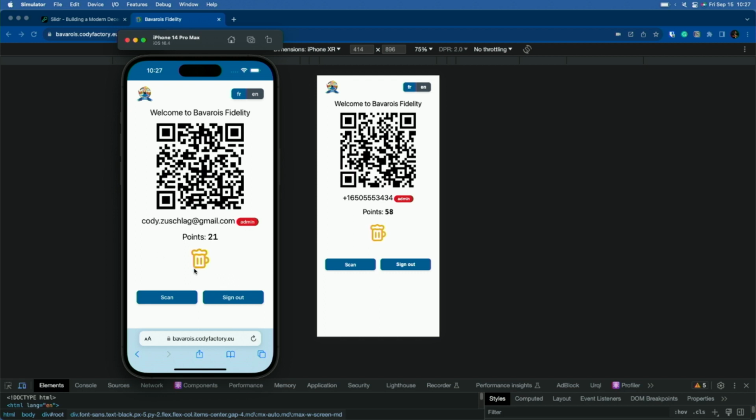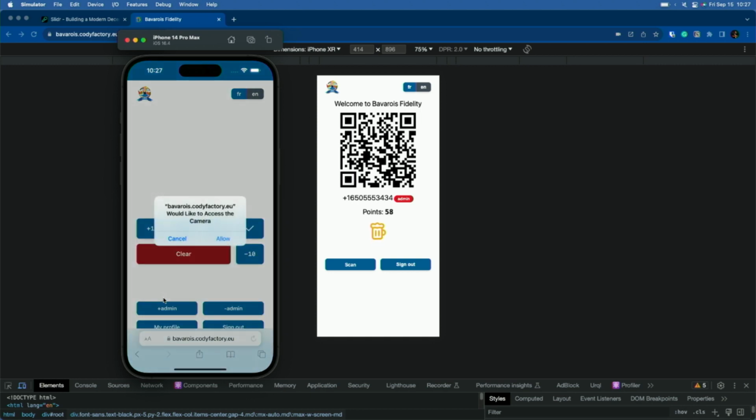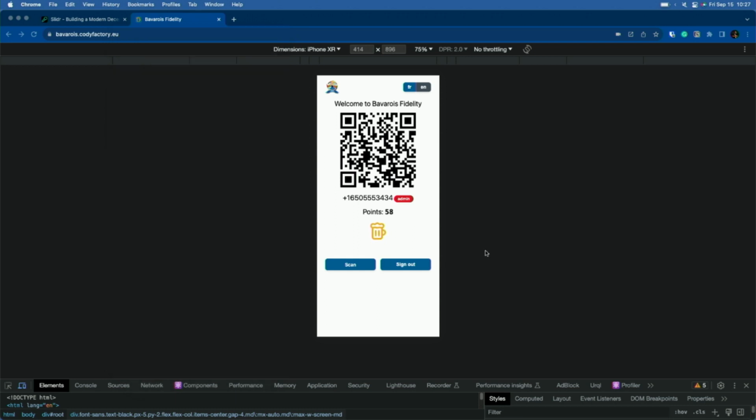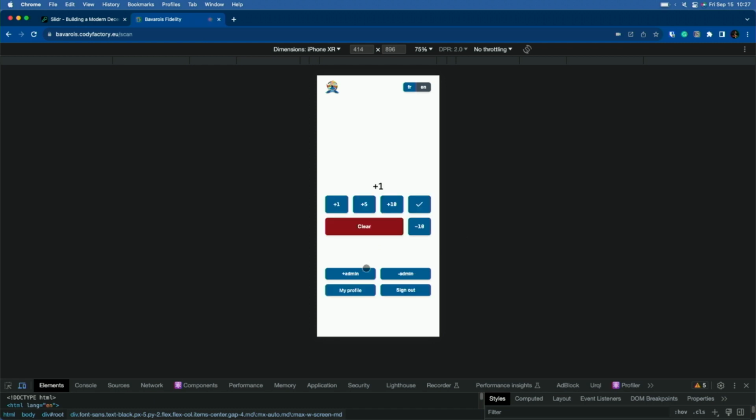So I would also be a barman, or the bartender, and I could scan somebody's QR code if I click on the scan button. Warning, the camera's not going to work, so you're going to see some garbledygook on there. That's just because the camera doesn't work in the iOS simulator. But fortunately, as you can see on the other screen, I'm also running this in the browser, and we can scan from here. If everything works as it should, you're going to see my lovely face on there.